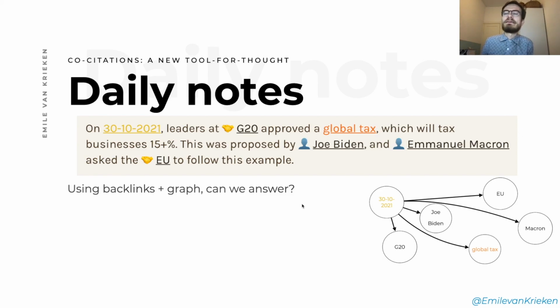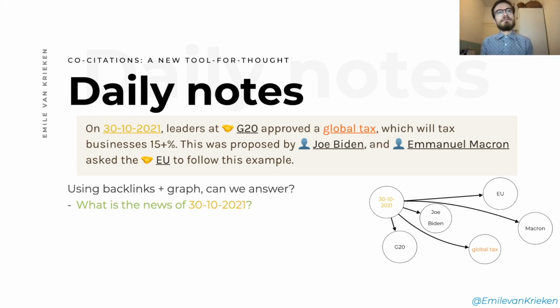Well, I think one way to think about this is, what is actually the graph doing when we add this piece of information to our daily note? So this is like an abstraction of the Obsidian graph, but if we add it to the daily note, that means that this piece of information is in here, and that means that we have links from the daily note to all of these different concepts, right? So you can of course go to EU and find the backlink to this node to find it back, but there are no links between these concepts. So if you would go to global tax and you want to know the link between Macron or Biden, then there is no link there. It's only through this node that we have this link.